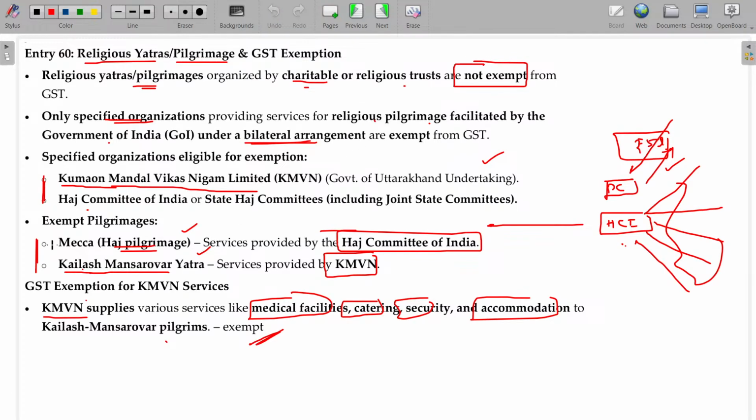See, in this case, only medical facilities and catering. If these services are rendered by KMVN, they are exempted, but when rendered by the Hajj Committee, they do not fall into this case. Clear? So these are the specific points they may ask in your examination.